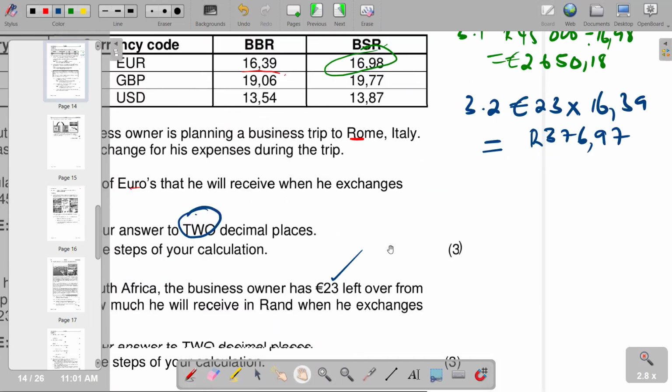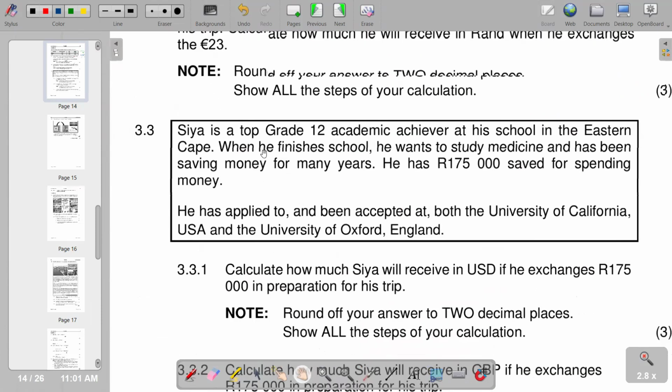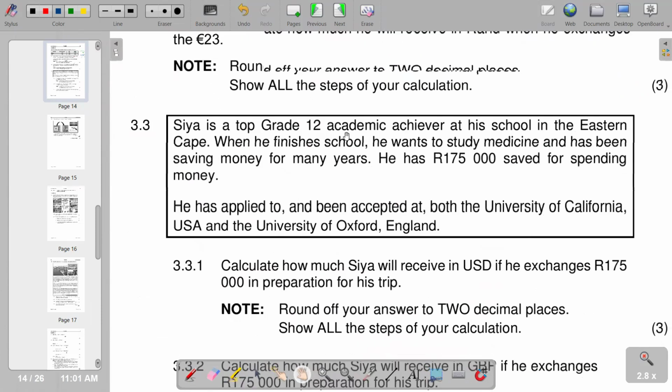And then we go to the next question, which is now 3.3. Sia is a top academic achiever at his school in the Eastern Cape. When he finished school, he wants to start medicine and has been saving money for many years. He has 175,000 rands saved for spending money. He has applied to and been accepted at both the University of California, which is USA, and also the University of Oxford, which is England. Then calculate how much Sia will receive in USD if he exchanges 175,000 rands in preparation for his trip.